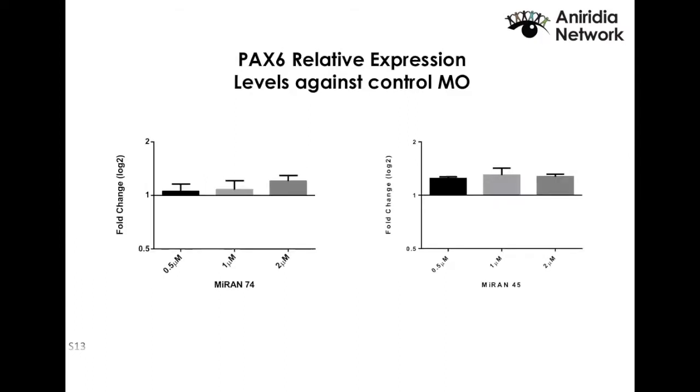Then we moved on, and some better results came in. So we see a clear dose-dependent response of the cells with these 2 different morpholinos. And even though the change might look small, in the first graph it is essentially a 20-30% increase at most in your PAX6.